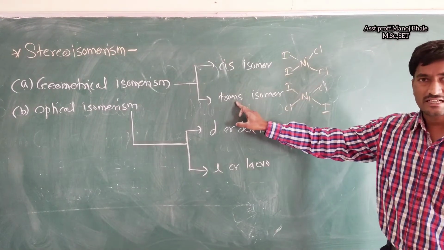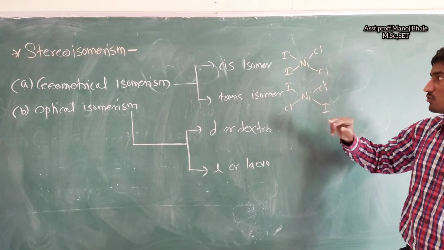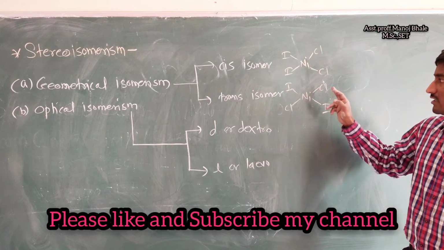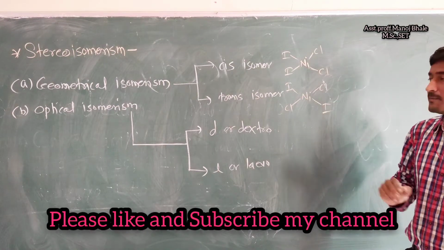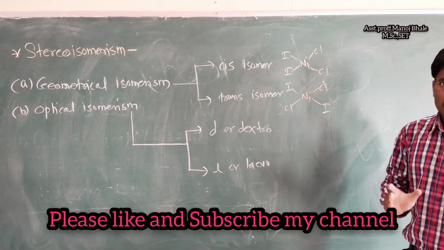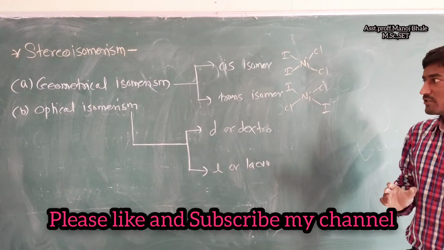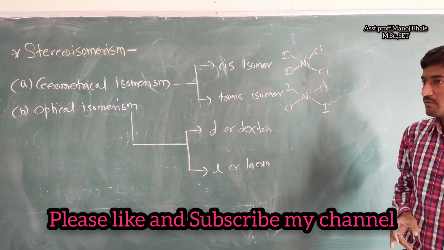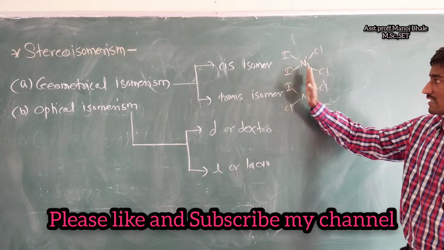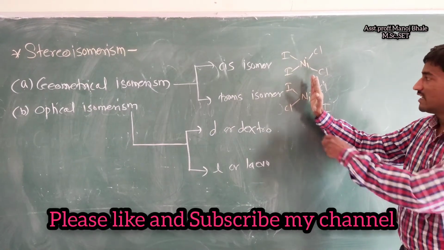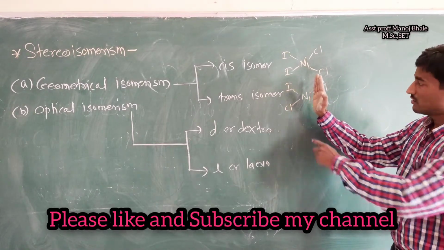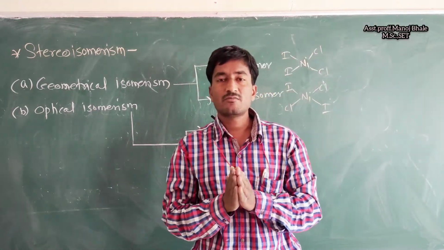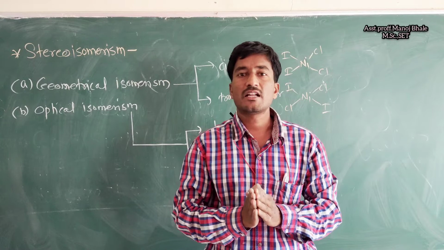And next is the trans isomer, in which the similar groups, these two iodines, are on the opposite side, and there are two chlorines which are also similar groups on the opposite side. So if we place a mirror plane, or any plane, then the similar groups iodine and iodine are opposite, and chlorine and chlorine are also opposite. So that is about the geometrical isomers. Geometrical isomers have two types: one is the cis form, another is the trans form.